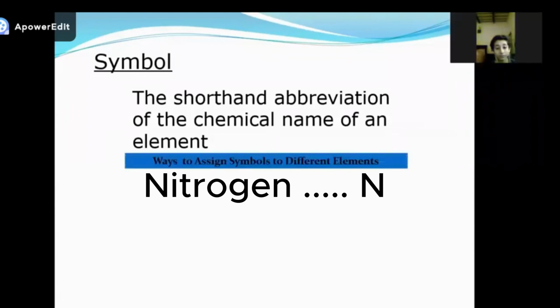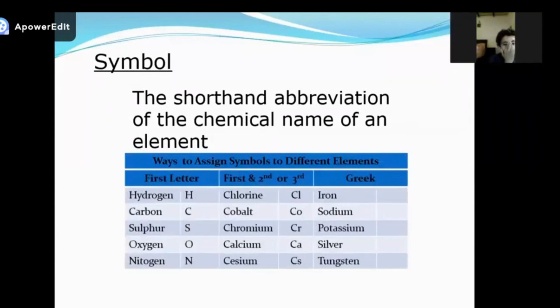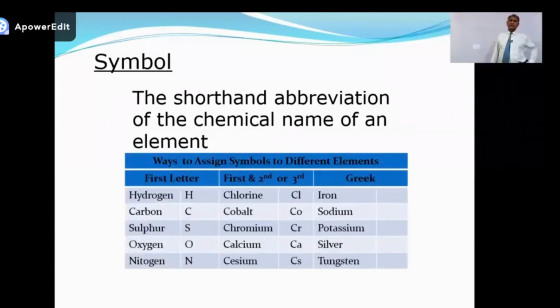So, what are the three different ways? In the first column, you can see on the screen that we choose the first letter for the symbols of elements. H for hydrogen, C for carbon, S for sulfur, O for oxygen, N for nitrogen, F for fluorine, and so on. This is one way. In the first way, we choose the first letter of the chemical name of an element.